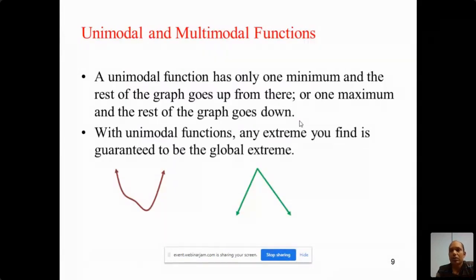Now come to the non-linear functions. Non-linear functions may be unimodal or multimodal. In unimodal functions, we have only one peak. In a unimodal function, finding the global solution is very easy, so even if you apply a traditional method, you can find the optimal solution. But suppose in the multimodal case, finding the optimal solution is very difficult.